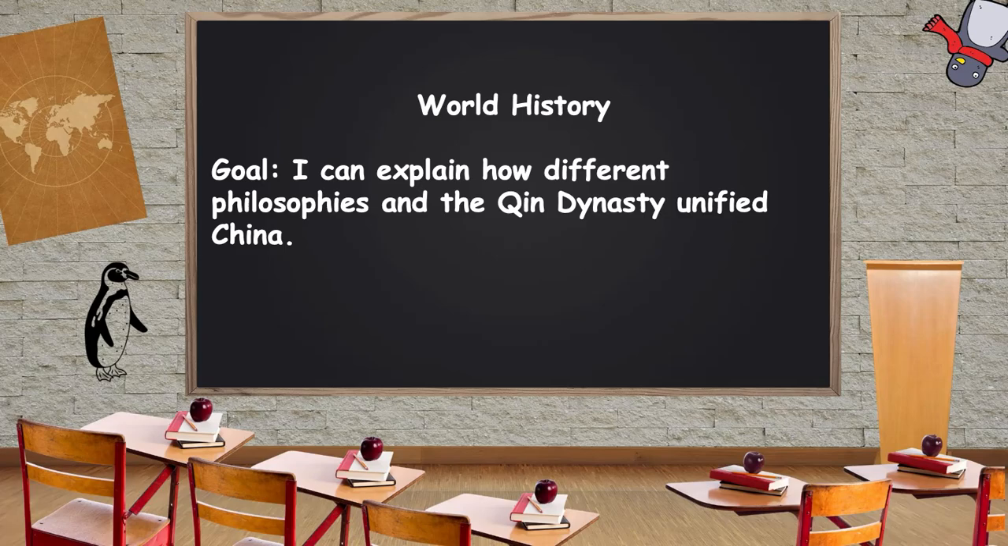All right, we're starting our unit on East Asian medieval empires. Today's goal is for you to be able to explain how different philosophies and the Qin dynasty unified China after the collapse of the Zhou dynasty.